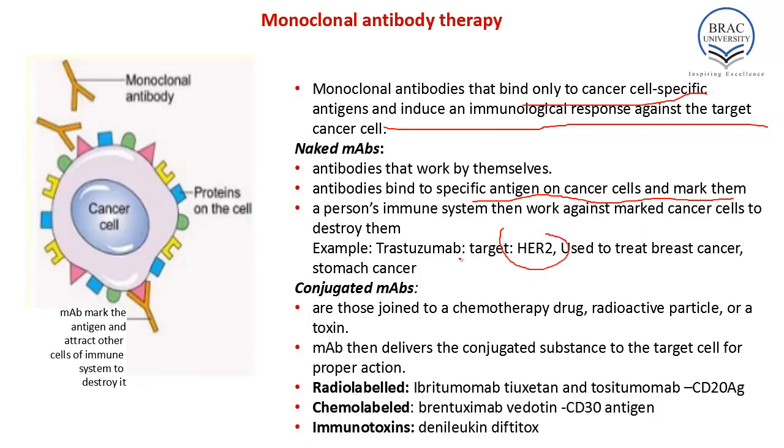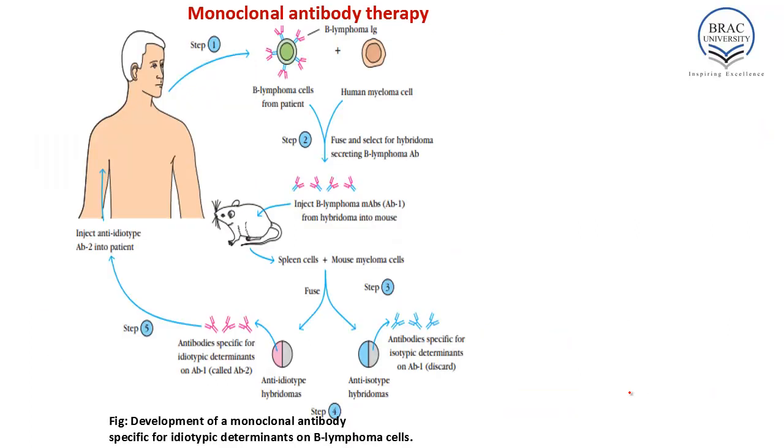On the other hand, conjugated monoclonal antibodies are those joined to a chemotherapy drug, radiolabeled particle, or toxins. The monoclonal antibody then delivers the conjugated substance to the target cell for proper action. Some examples of radiolabeled monoclonal antibodies are ibritumomab tiuxetan and tositumomab, which target CD20. Some examples of chemo-labeled monoclonal antibody are brentuximab vedotin, which targets the CD30 antigen, then immunotoxins like denileukin diftitox. So how does monoclonal antibody work against cancer?